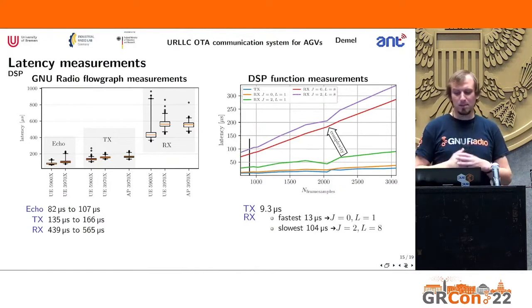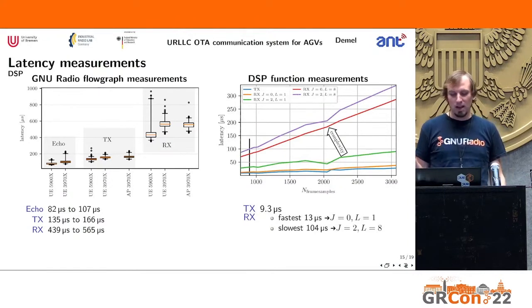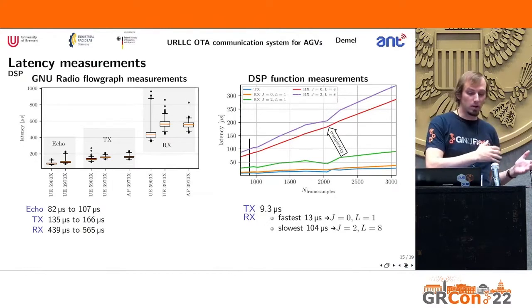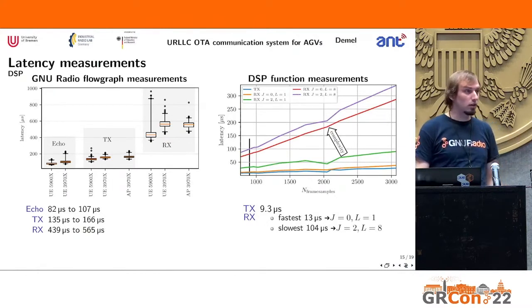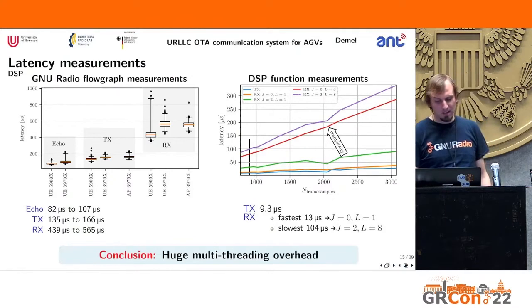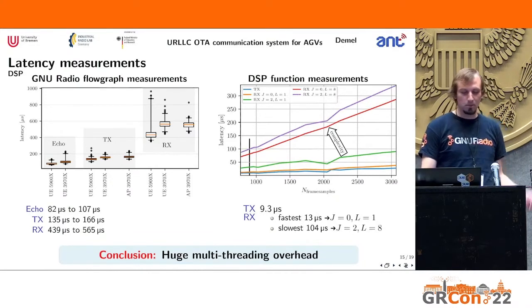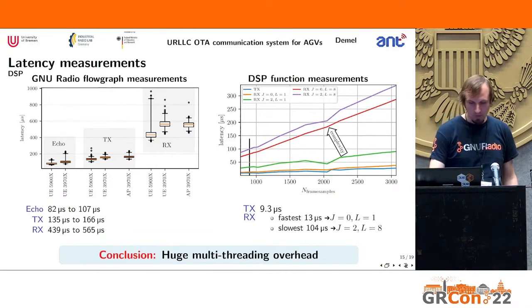On the RX side, it's a bit more nuanced because the fastest configuration has a latency of around 13 microseconds, and the slowest exhibits a latency of 104 microseconds. Still, it's way lower than what we see in our GNU Radio flow graph. So we conclude that we see a huge multi-threading overhead here. And I'm really excited about GNU Radio 4.0, and whether the more modular and flexible scheduler will help us to improve in that respect. All right.